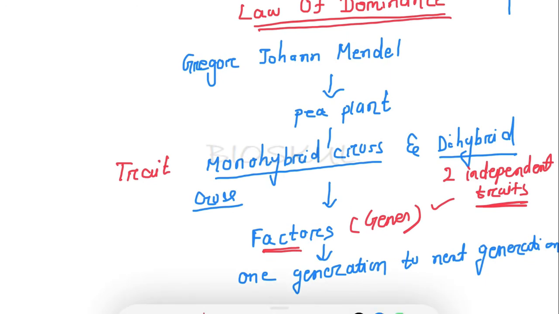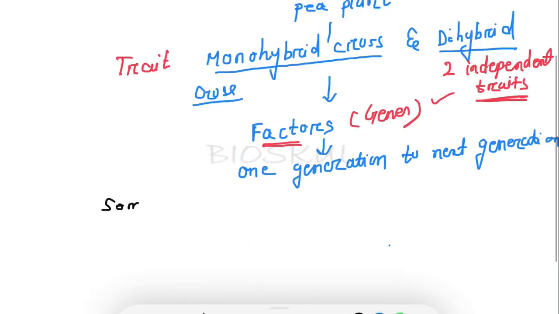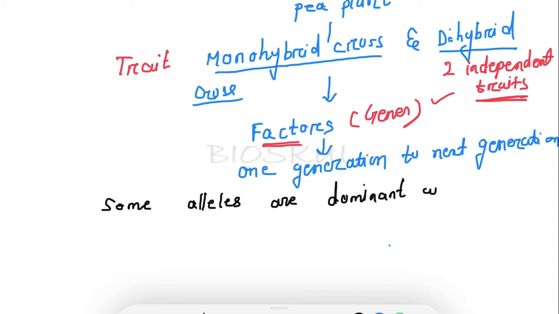So now we'll see the law of dominance. What does it say? The law of dominance says some alleles are dominant while others are recessive, right? Now we know all these terms, what is a gene, alleles, dominant and recessive, but earlier it was completely new.